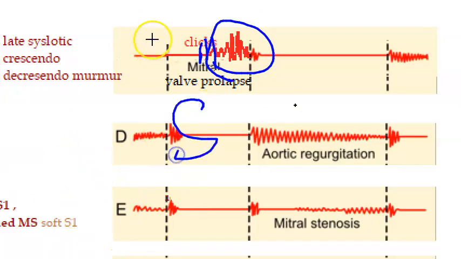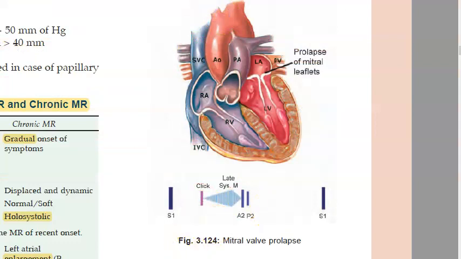So this is during the systole. This is between the S1 and the S2. After the S1, before the S2. So look at how the textbook is showing this. Here you have the prolapse of the mitral leaflets. Okay, that's what they have shown here.